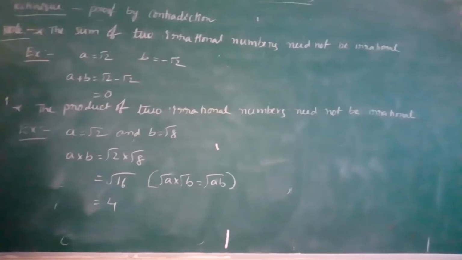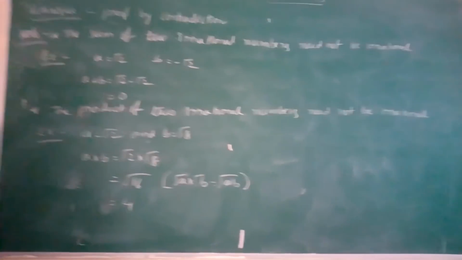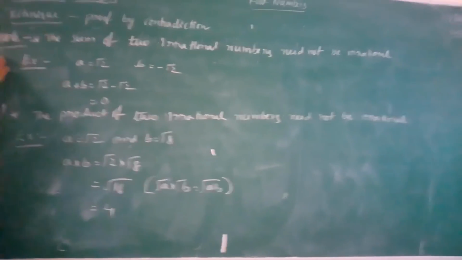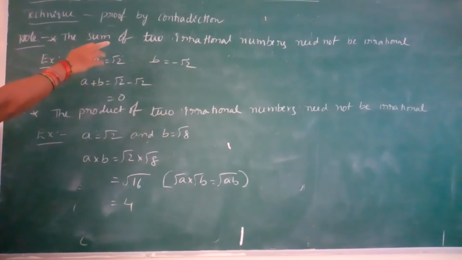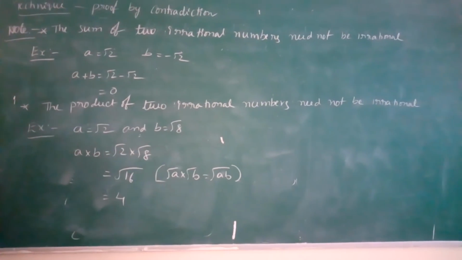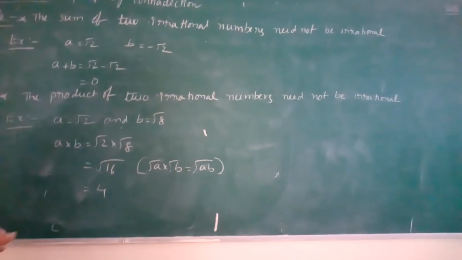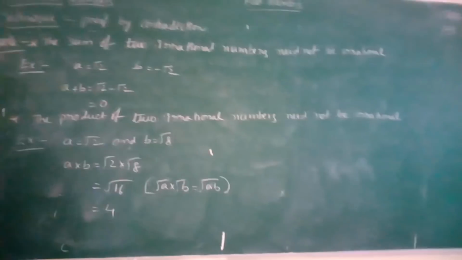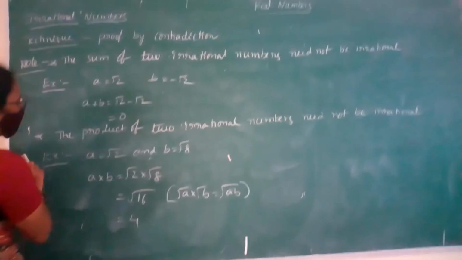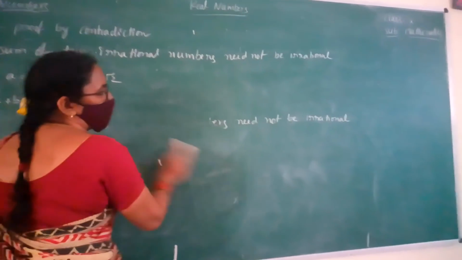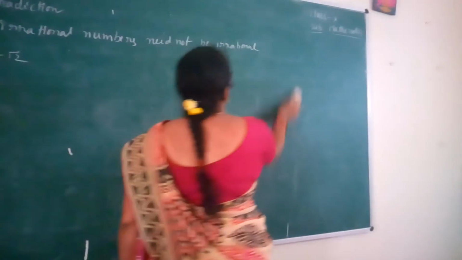Okay children, do you understand? Do you have any doubts? What are the remarks? The sum of two irrational numbers need not be irrational. The product of two irrational numbers need not be irrational. Do you have any doubts about this? Okay. Children, in this way we can solve all the problems that are given in exercise 1.4.